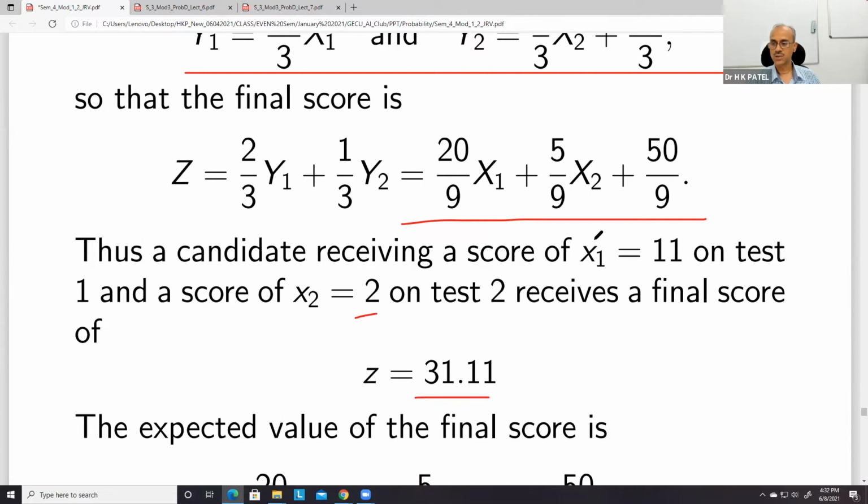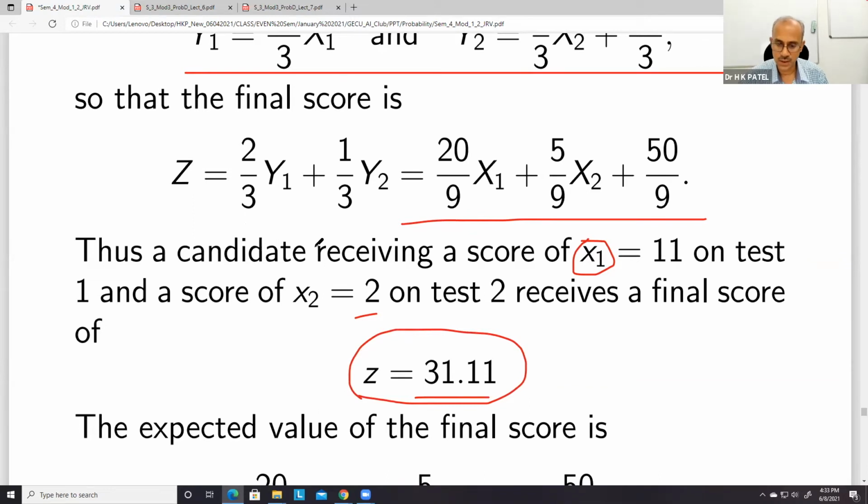Okay, so you can see that x1 means, just consider you have only two papers, and on the basis of that you want to prepare the result. So the student is getting 11 marks and 2 marks only, but then his final score becomes 31 marks.